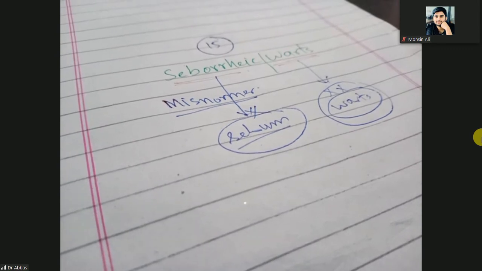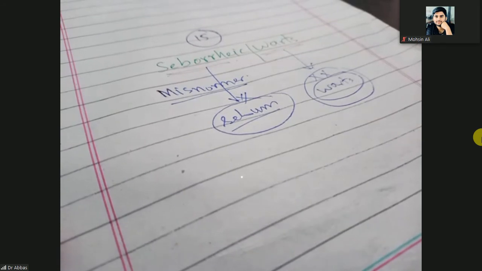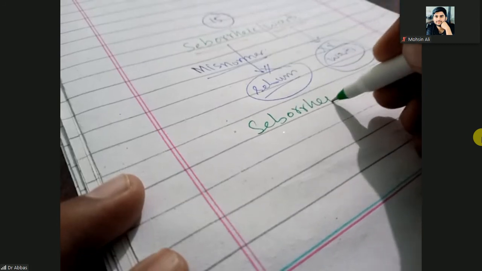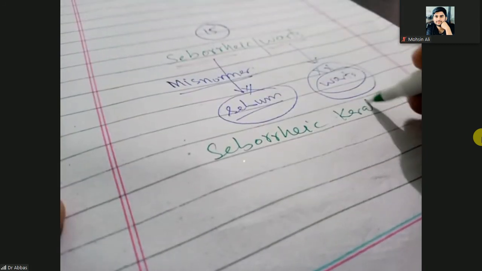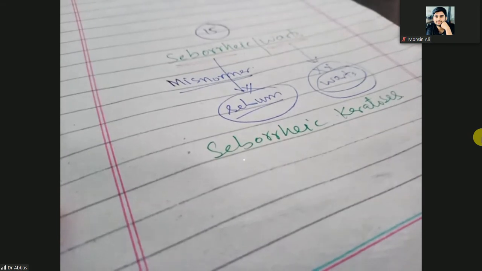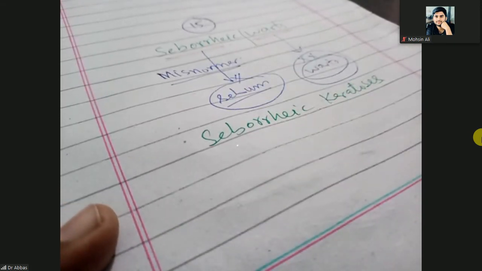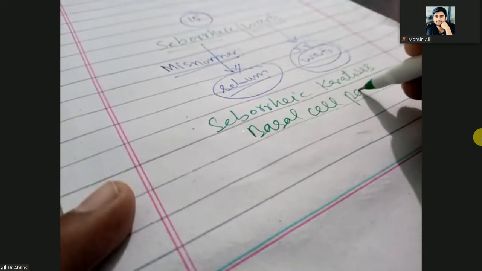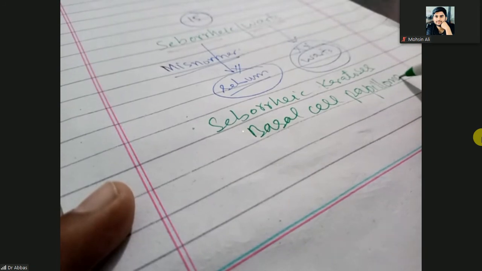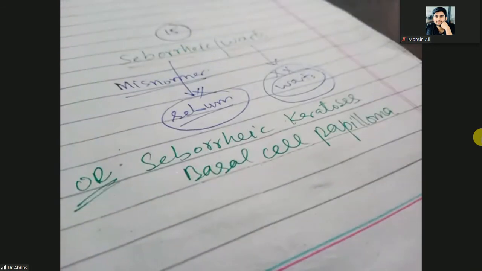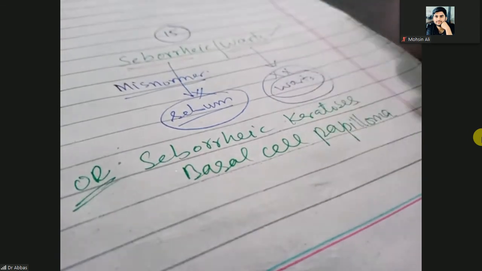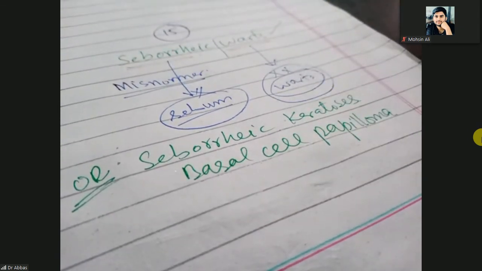So their actual name is seborrheic keratosis. And we can also call them basal cell papilloma. These are the actual names. So other names are the seborrheic keratosis or the basal cell papilloma. So these are the misnomer. Clear?